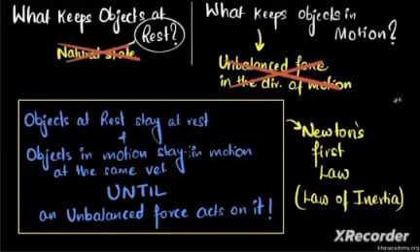Finally, I want to reiterate that if this part seems very hard to digest for you, you're not alone, my friend. Because we are submerged in a world of friction and air resistance, it's hard to see this. But you could look up in space. In space, there is no friction or air resistance, and that's why planets continue to move forever. The moon continues to move forever. The motion of the planets and the stars and the moons reminds me of this part of Newton's first law. And I hope it helps you too.